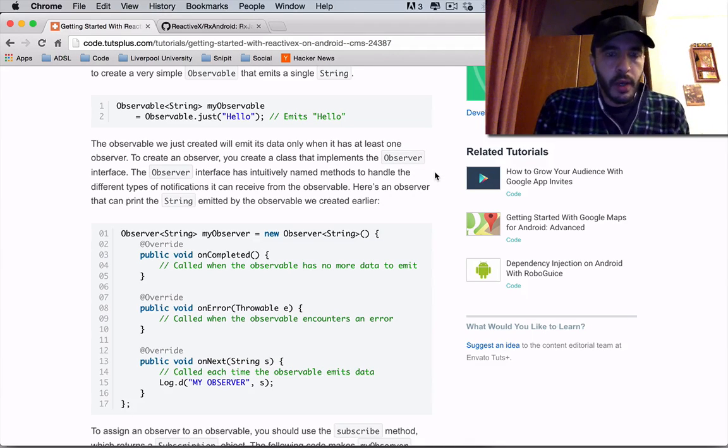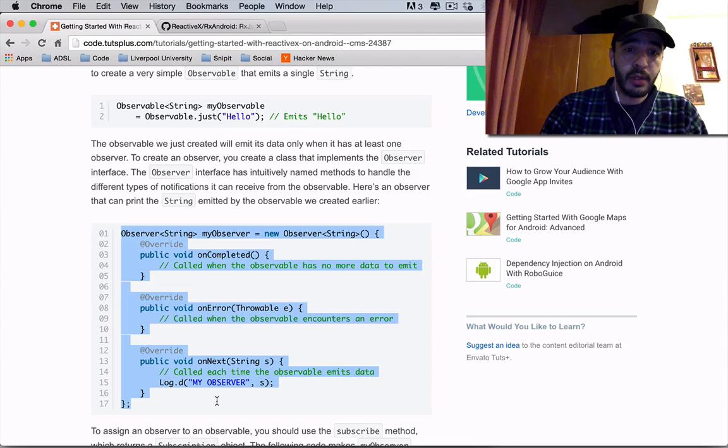Okay, so where were we? The observable was just created. The Observer interface has named methods to handle different types of notifications it can receive from the observable. Here's an observer that can print a string emitted by the observable we created. So it has convenience methods because this is set up.